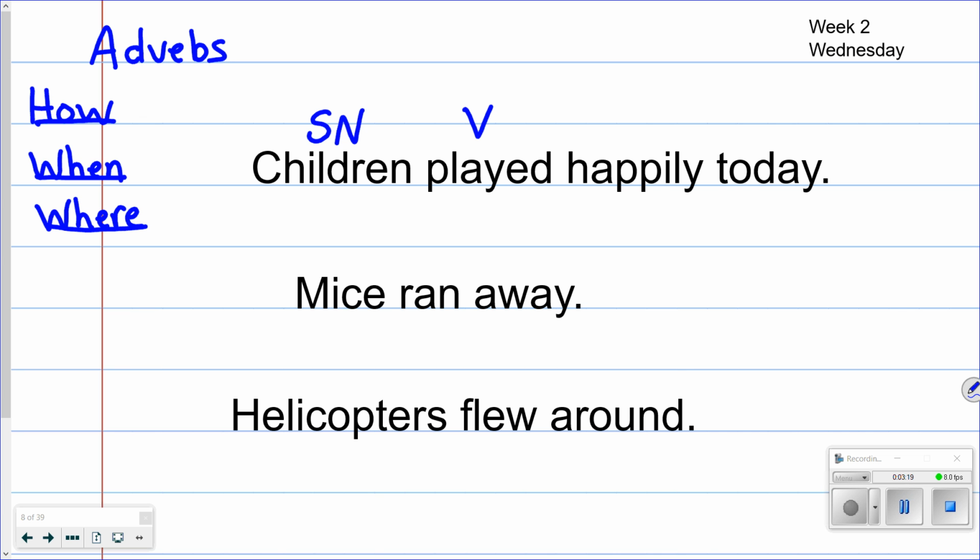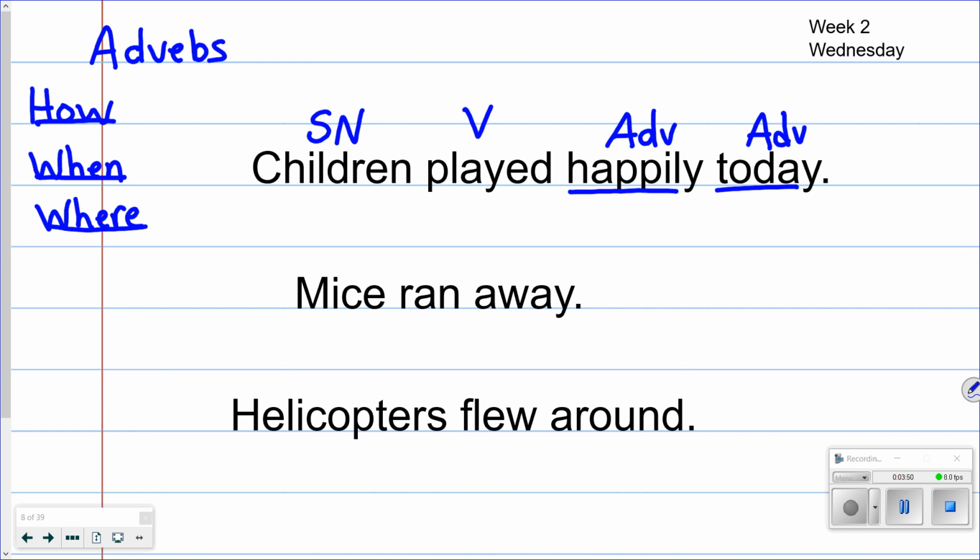And so it says played how? Happily. So that's an adverb because it tells me how they played. And then go back to the verb again. Played when? Today. Adverb. Okay? So those questions are how they played and when they played. All right? So those are adverbs. They describe played. They tell me how they played. So to find our adverbs, we always go back to the verb and ask those questions.